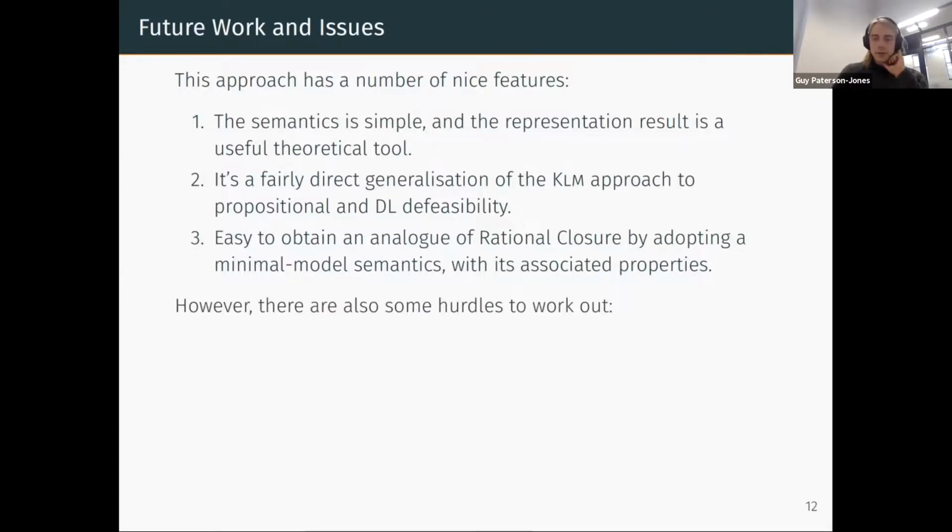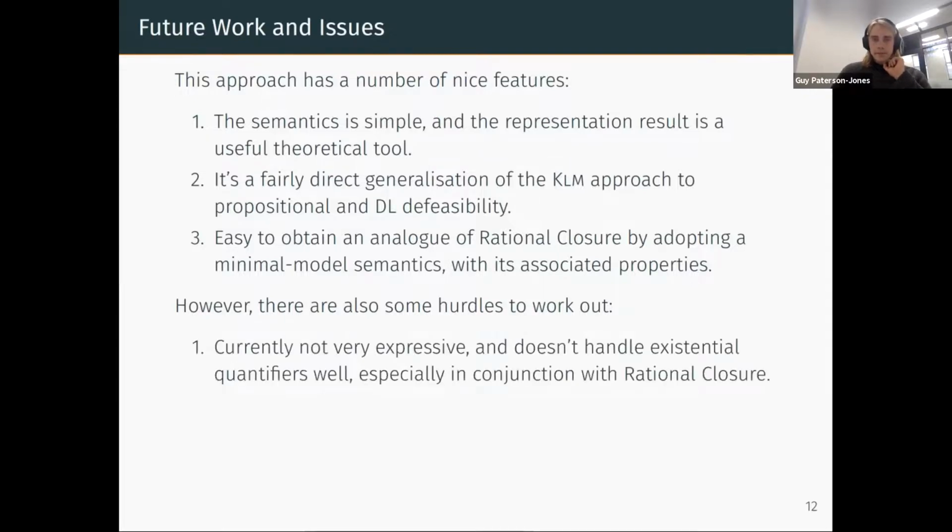However, there are also some hurdles that we have yet to work out. Currently, the fragment we're considering is not very expressive, and it doesn't handle existential quantifiers well, especially in conjunction with rational closure. So we have a problem that I think is familiar to those who worked in defeasible description logics, in that it's not clear how to minimize across existential quantifiers when one wants to define a notion of rational closure. And I'm not sure how we can fix that yet.